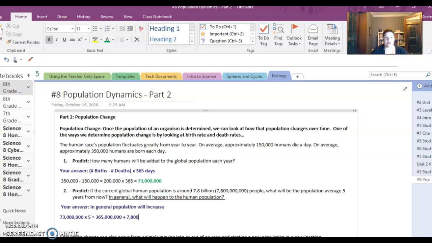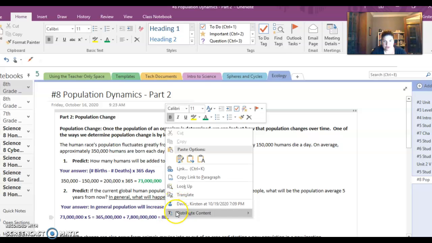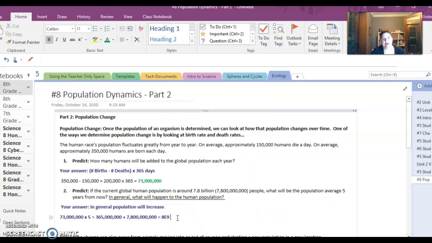Dealing with some pretty large numbers here. A lot of zeros. And that would give me, let's see, my calculator here is giving me scientific notation, but we know that it would be close to 8 billion. So that's what value is showing here.